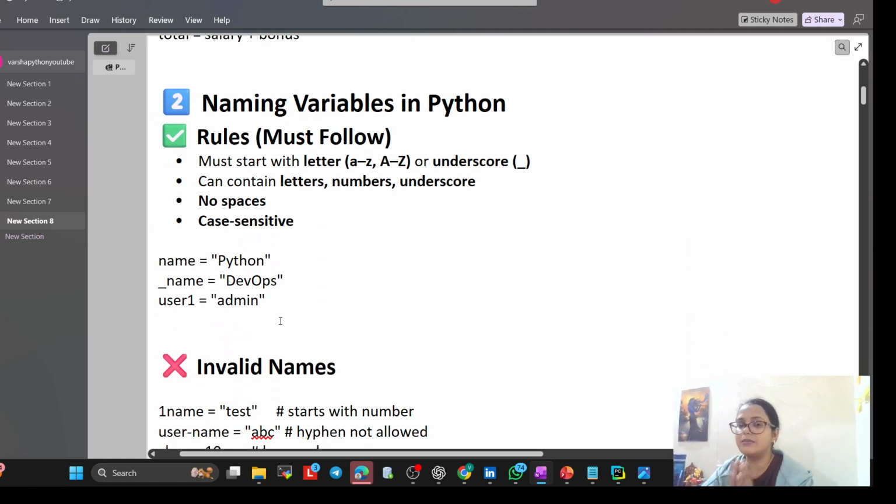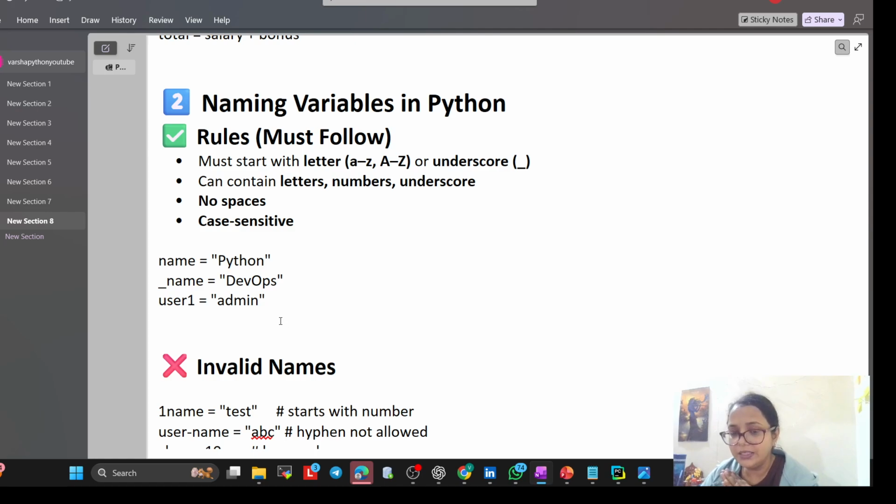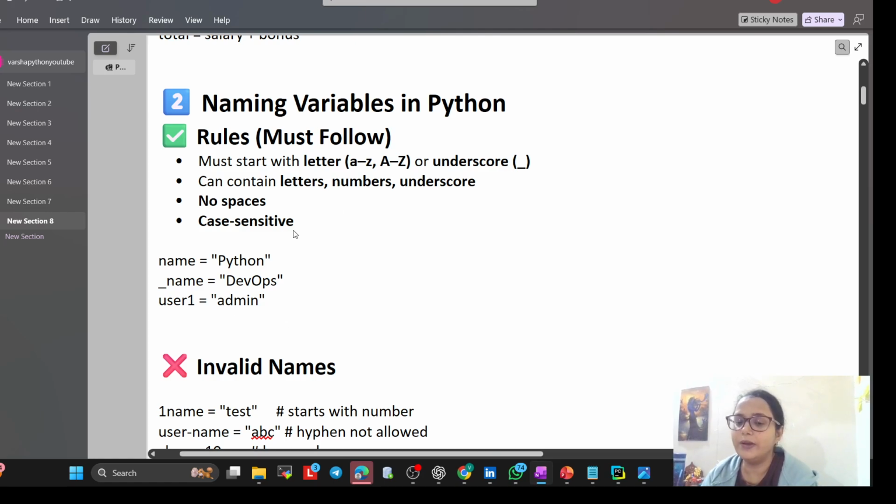Naming, so this is the most important thing, and after explaining this I will start the practical. So naming variables in Python, there are certain rules. You all know that Python is a case sensitive language. So when we are going to start writing a variable in Python, you must start with letters, like small letter, capital letter, that doesn't matter.